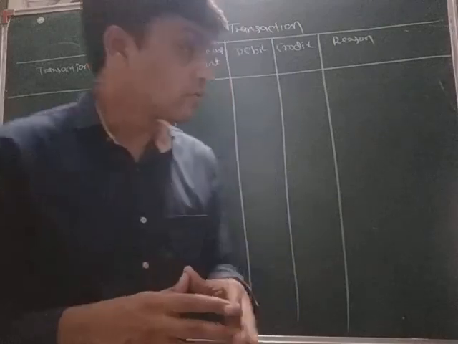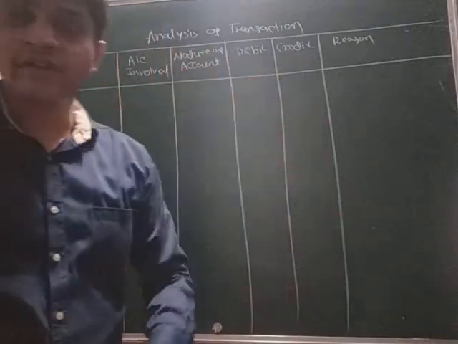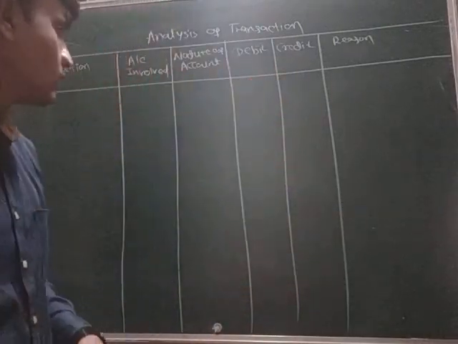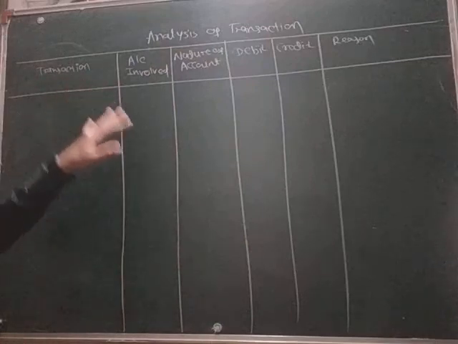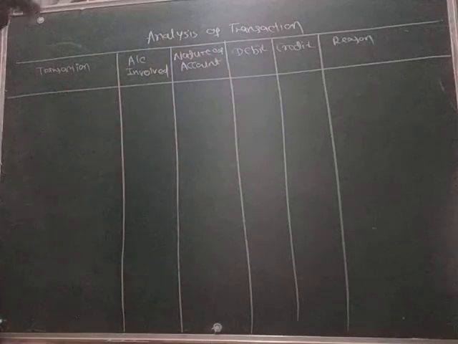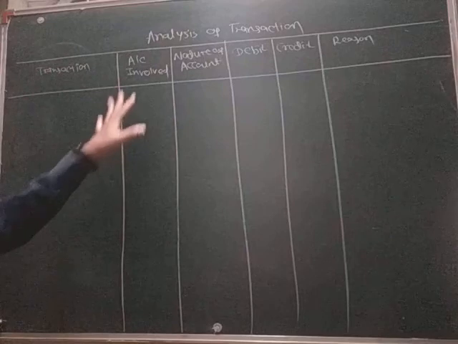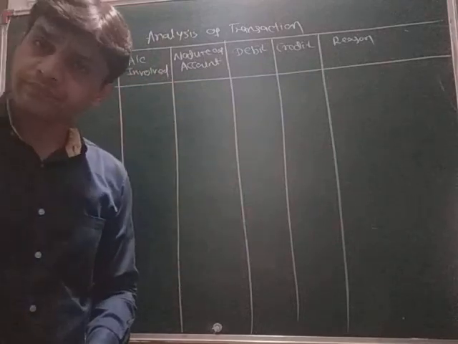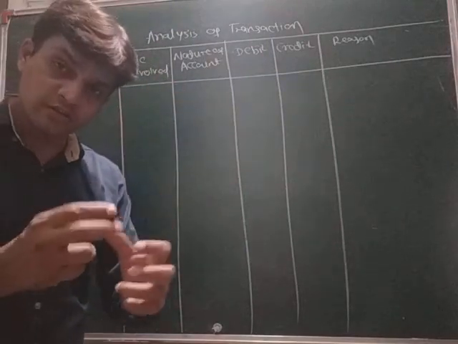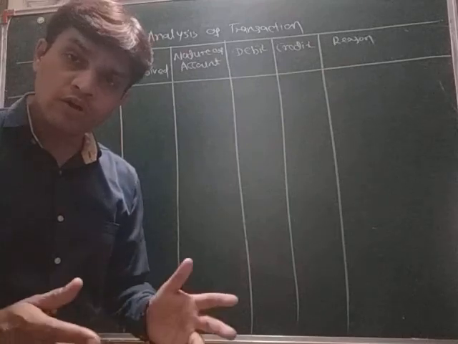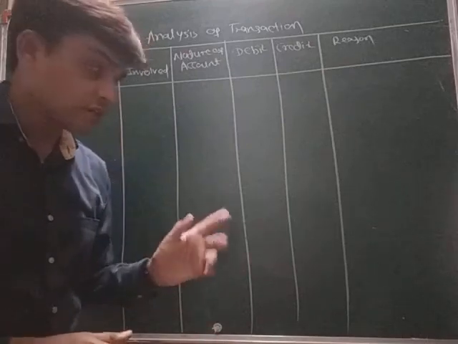That's why I have drawn one table here that you can see. The first column is of transaction, which kind of transaction it is, I will mention here. Then account involved, means in the transaction two or more accounts will be involved, that I will mention here.